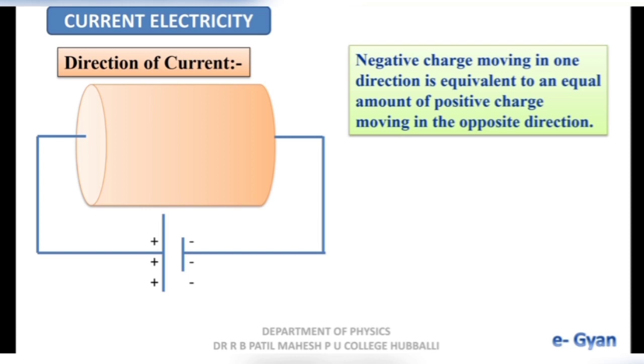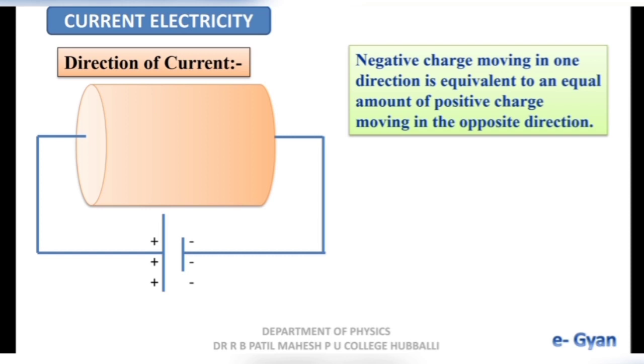Okay, by this we come to know that negative charges will move from the negative terminal of the battery to the positive terminal of the battery in the external circuit, and positive charges will move from the positive terminal of the battery to the negative terminal of the battery in the external circuit.